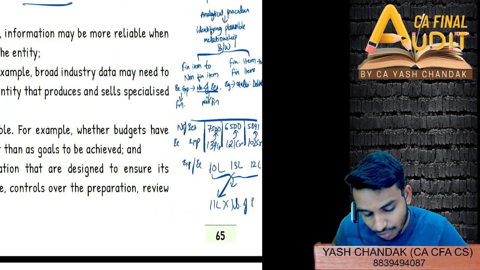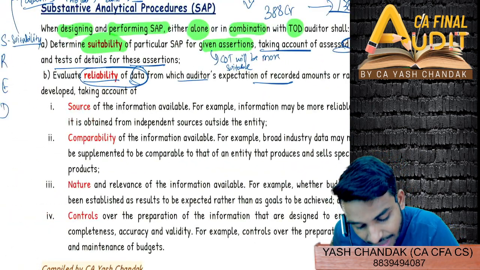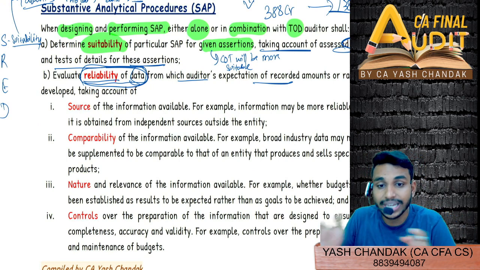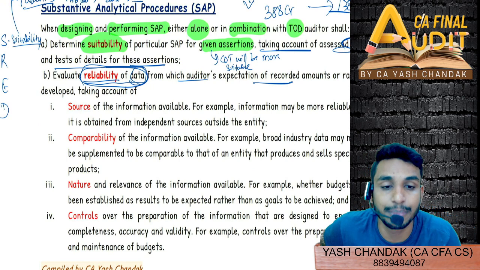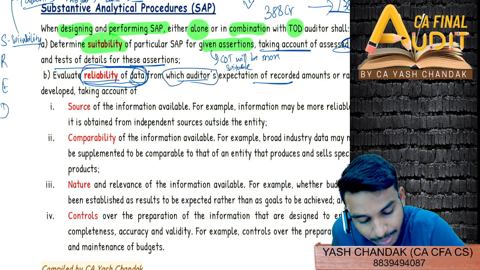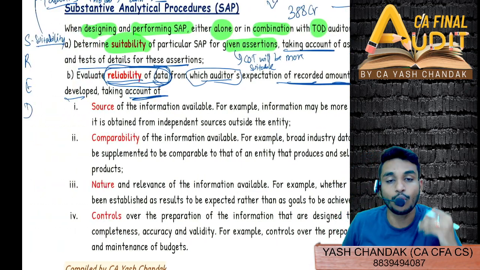So that is what they are saying, that the number of employees you are getting, the source of this information, everything should be reliable. Data that you are obtaining for the purpose of your analytical procedure should be what? Reliable. Evaluating the reliability of data from which the auditor's expectation of recorded amounts or ratios is developed, taking account of what four things.